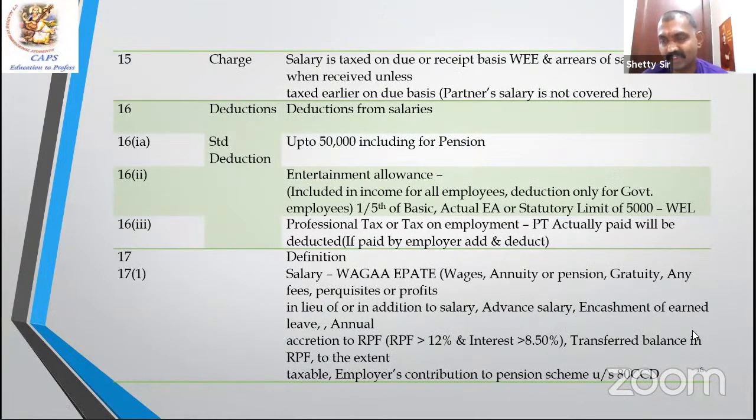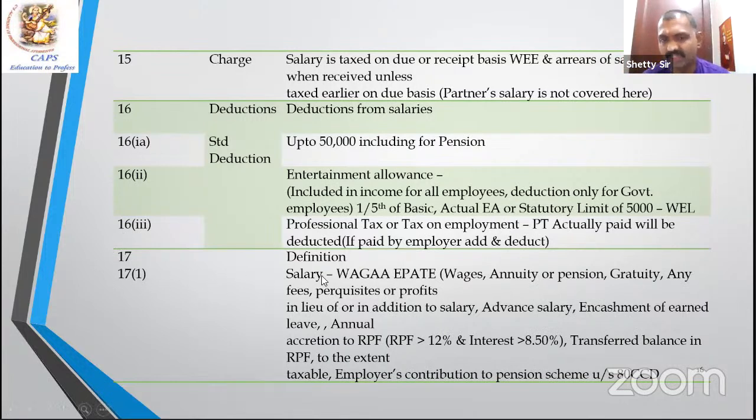5 heads of income, starting from section 15. Salary is chargeable on due or received basis, whichever is earlier. Section 16 gives 3 deductions. 16(1a), 50,000 rupees, including for pension. 16(2), entertainment allowance is first added. Deduction only for a government employee, maximum 5,000. 16(3), professional tax borne by employer, add and deduct. Borne by employee, just deduct.